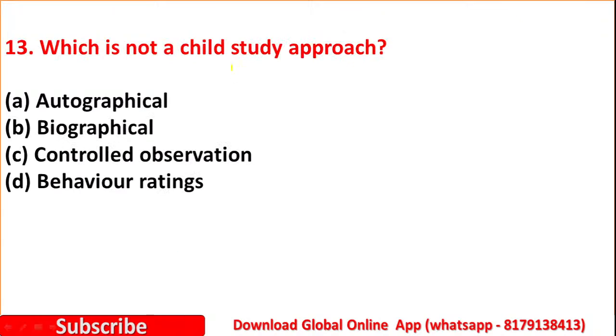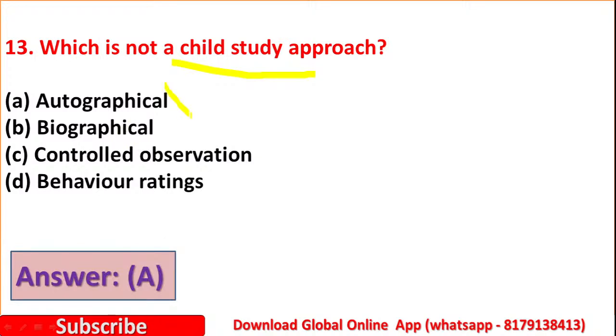Question number 13. Which is not a child study approach? Option A, autobiographical. Option B, biographical. Option C, controlled observation. Option D, behavioral rating. So yes, here autobiographical is not a child study approach. Biographical, controlled observation, behavioral ratings, all these are child study approaches, but autobiographical is not a child study approach.